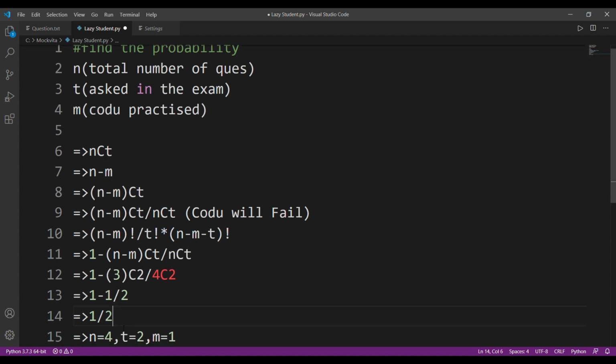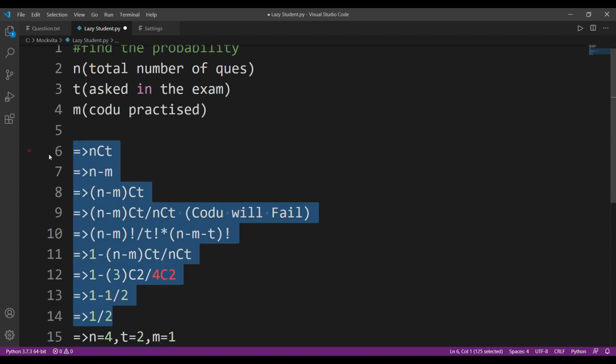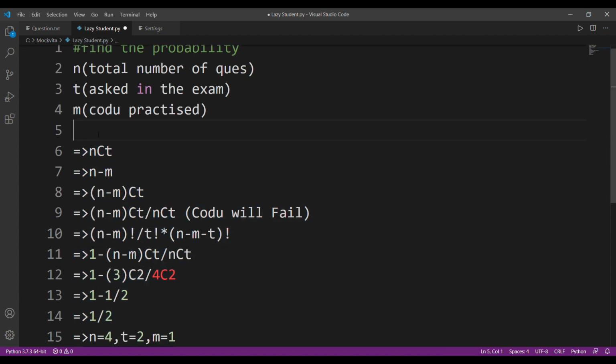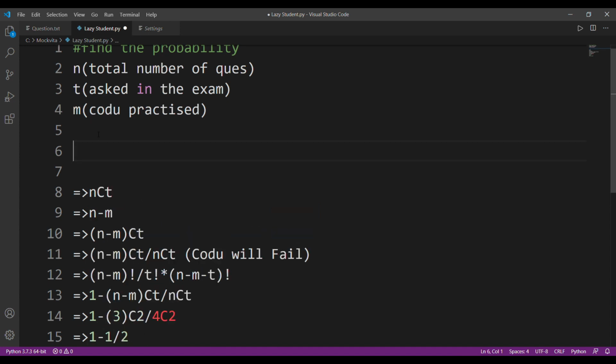Pascal's triangle is formed in such a way that you can find NCT by just looking at the triangle, which we have stored in a 2D matrix called Pascal.